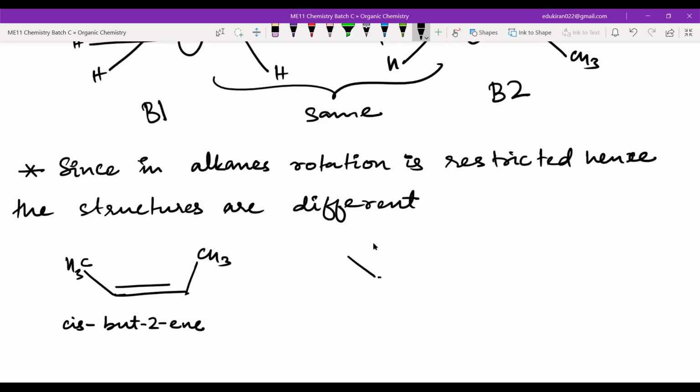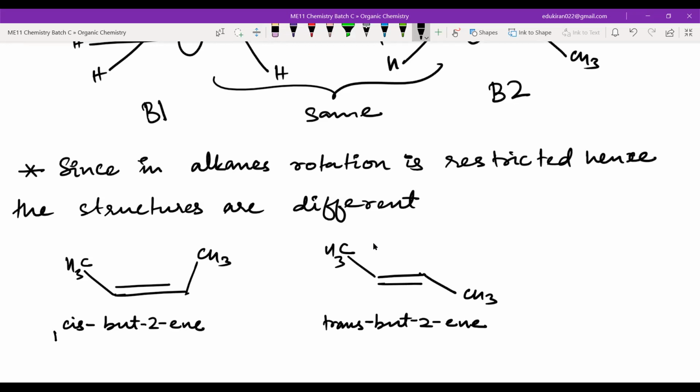And if you have this, this is also butene. And this type of isomer is known as the one where the bulky groups, that is CH3 and CH3, are away from each other. This is known as trans-butene. This is a trans isomer.